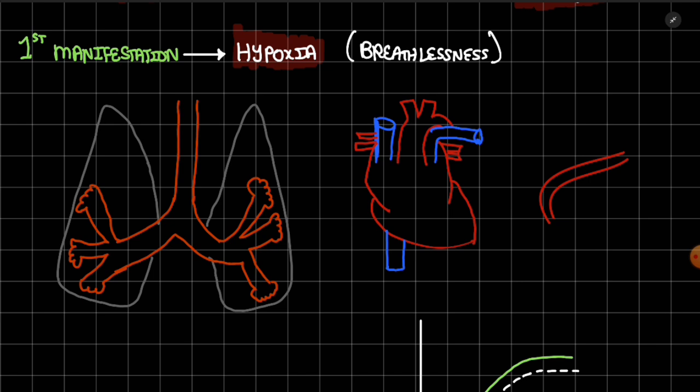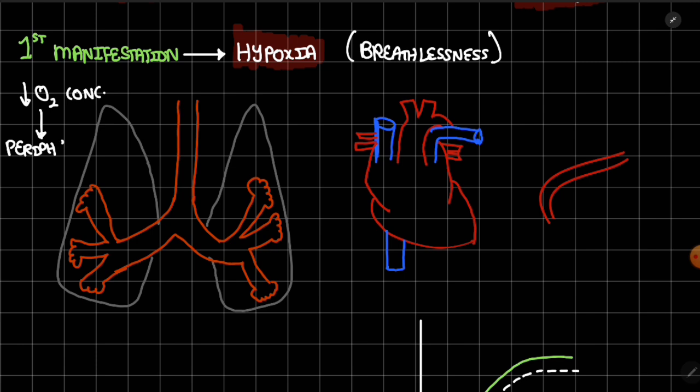Why will pulmonary ventilation increase? At first there is low O2 concentration. Remember we have done the chemoreceptors. We have central and peripheral chemoreceptors, and the peripheral chemoreceptor senses the decreased O2 concentration.